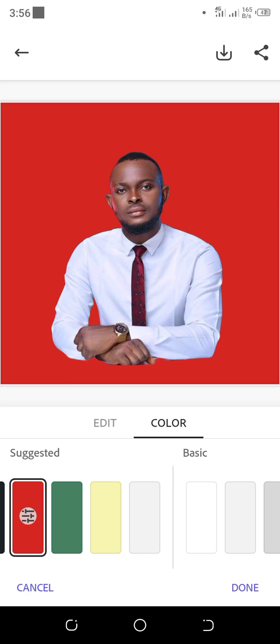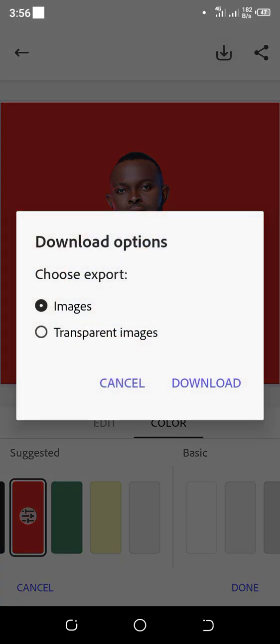The bonus part of this tutorial is if you want to save it right now, you click on the downloads icon. You now see an option to download.